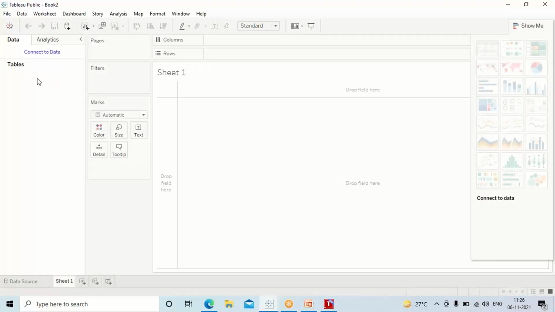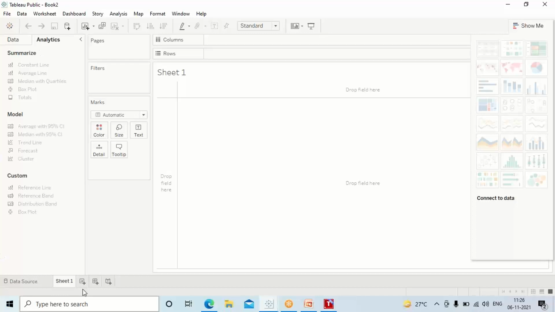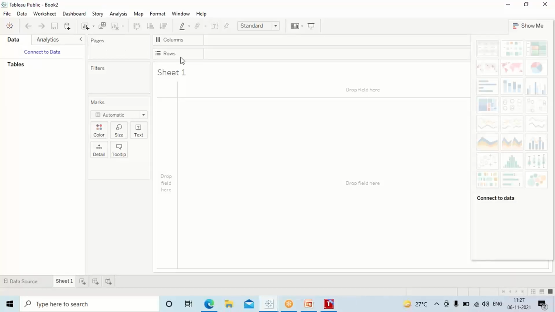Now this is your sheet. I have just opened the sheet, where I can pull the data and work on it, guys. Please understand, data is the data, and analytics is how you want to look at the data. Then you have the pages and filters.